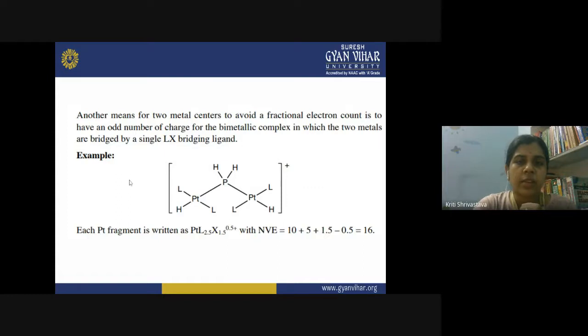The two metals are bridged by a single LX, just to avoid the odd electron count. So this PH2 is involved in this type of complex and behaves like a bridging ligand between the two platinum atoms. So here the complex has the formula platinum L2.5 X1.5 with 0.5 charge. The number of valence electrons will be 16 here, so this is again 2 electrons short of the 18 electron rule.